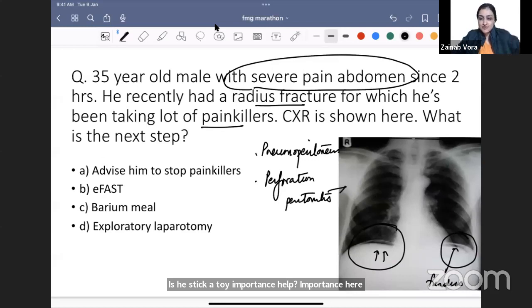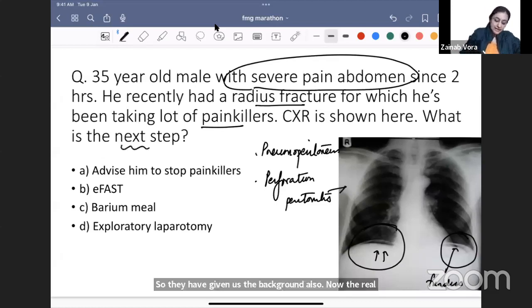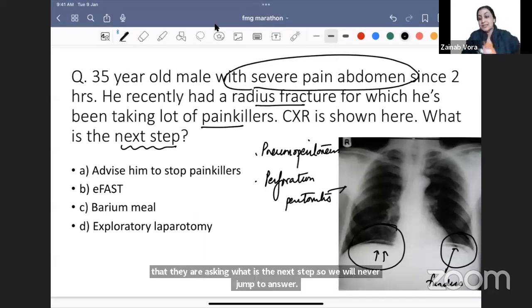NSAIDs can cause gastric ulcer. Gastric ulcer can perforate, right? So duodenal ulcer, gastric ulcer, it can perforate. So they have given us the background also. Now the real thing. The diagnosis we have made, but they're not asking that. They are asking what is the next step. So we will never jump to answer. I will evaluate all four options and only then I will mark it.